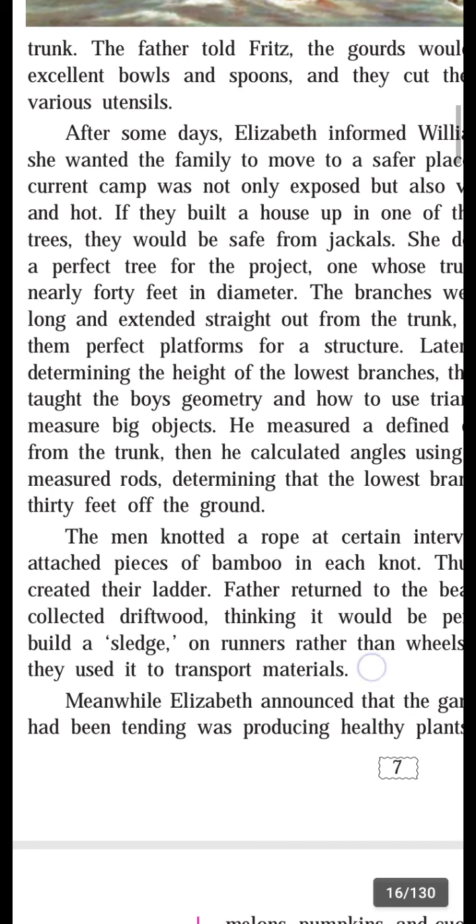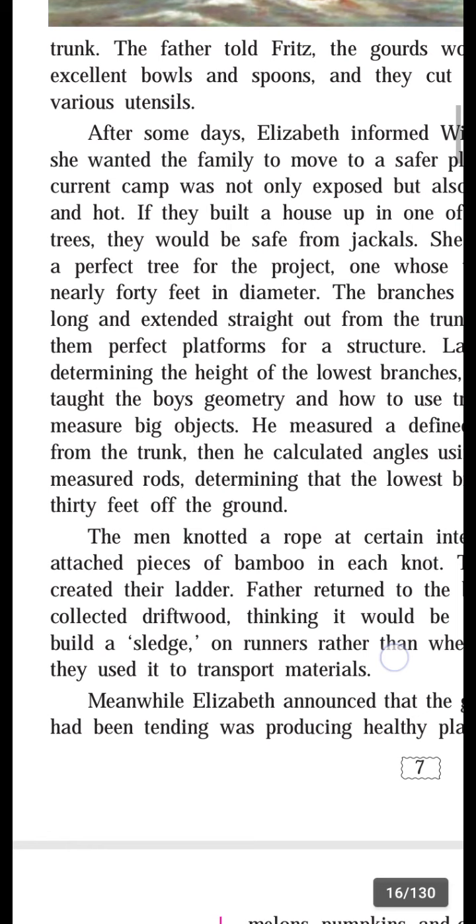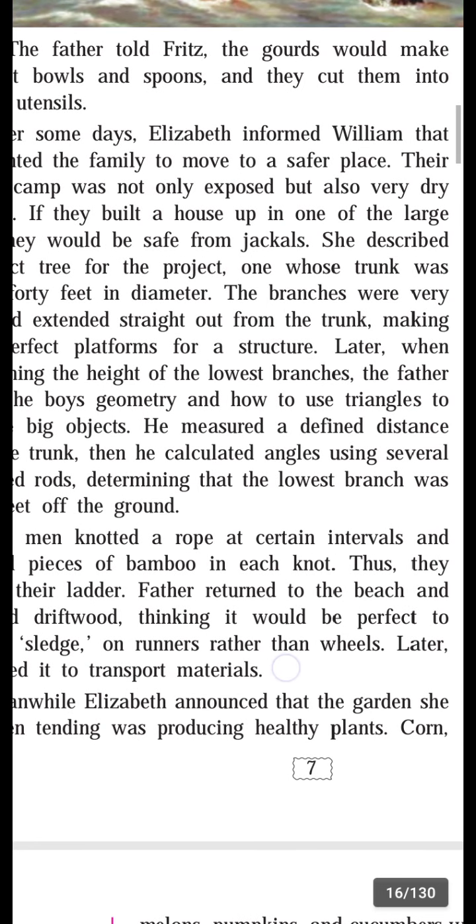Father returned to the beach and collected driftwood. He went to the beach and again returned with the driftwood. Driftwood means pieces of wood that are floating on the water. He collected the driftwood, which floats on water. Driftwood is a compound word.